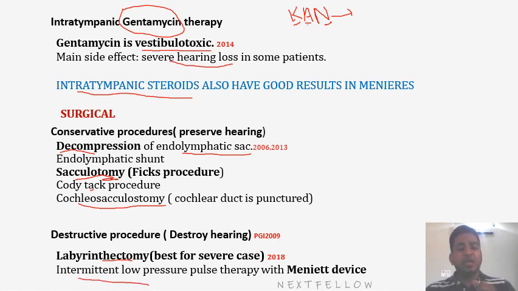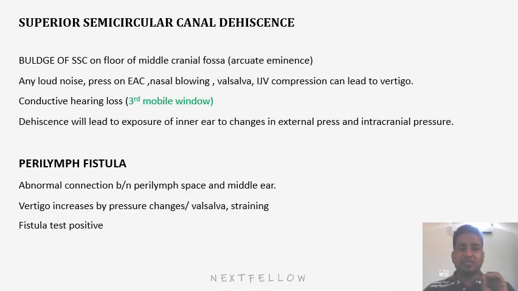And what is the other treatment? The Meniere device. What is this device? It will give intermittent low pressure pulse therapy. So I hope you understood about Meniere's disease. Last one slide. What is superior semicircular canal dehiscence? Also asked in the exam.